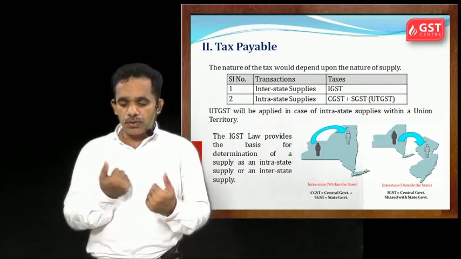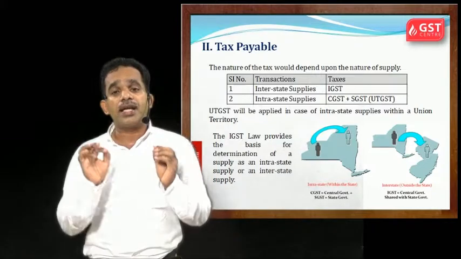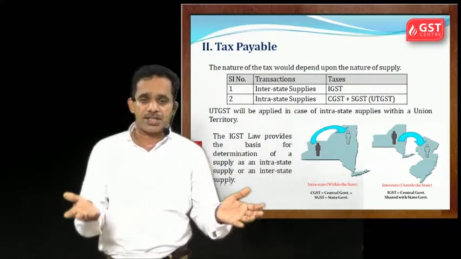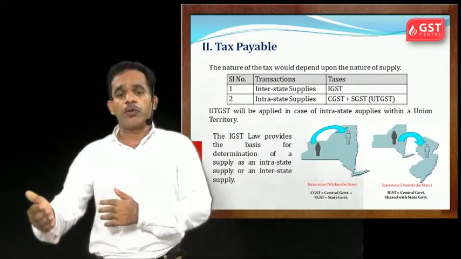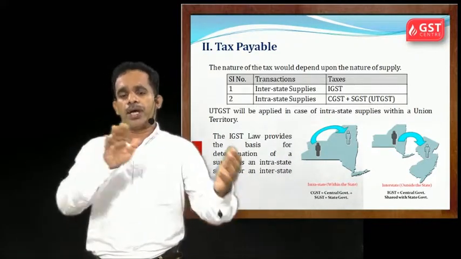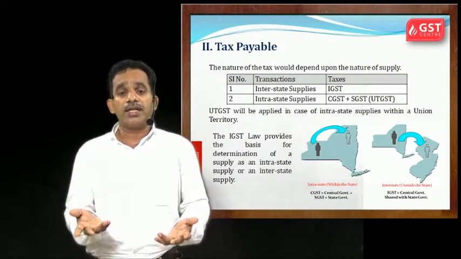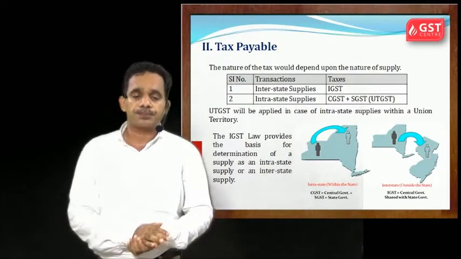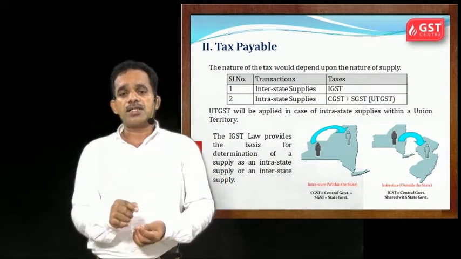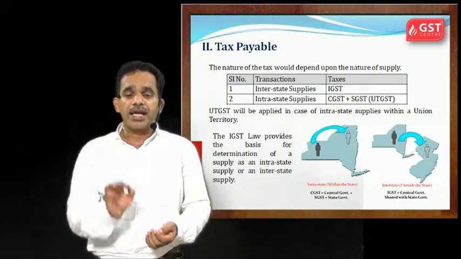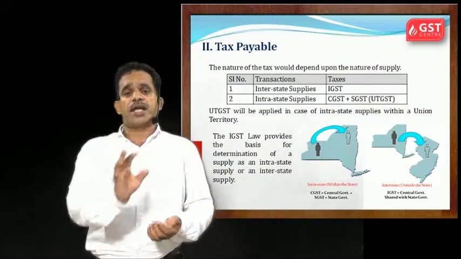Okay. So if it is interstate supply, what is interstate? From one state to another state, or from one state to another union territory, or from one union territory to another state, or between union territories. These are called interstate supply. Okay. In that case, the tax that is coming is IGST, Integrated Goods and Service Tax.